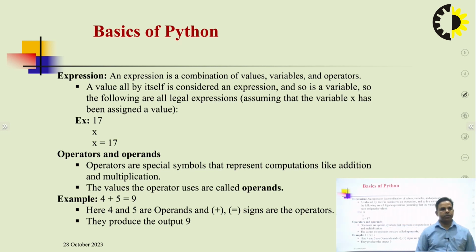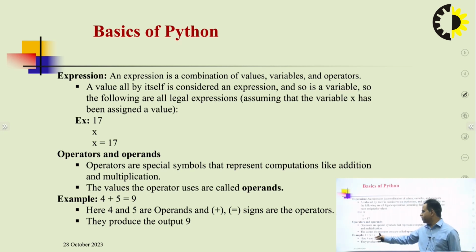Another terminology is operators and operands. What do we mean by operators? Operators are special symbols that represent computation, like addition and multiplication, and the values the operator uses are called operands. Operators are special symbols that represent computation, any arithmetical operations. The values the operators act on are known as operands.